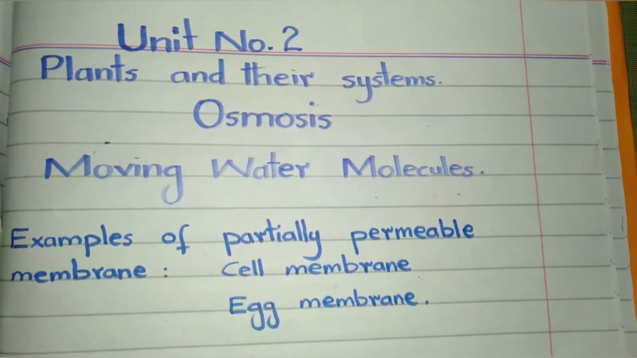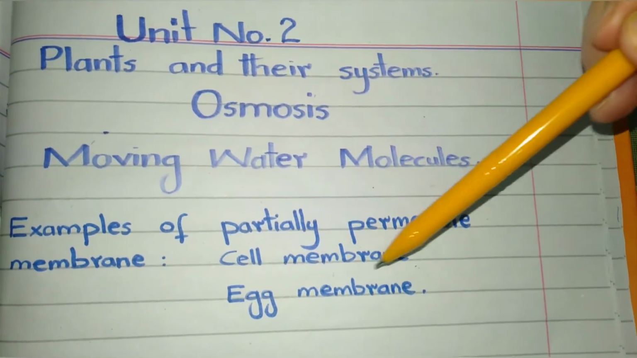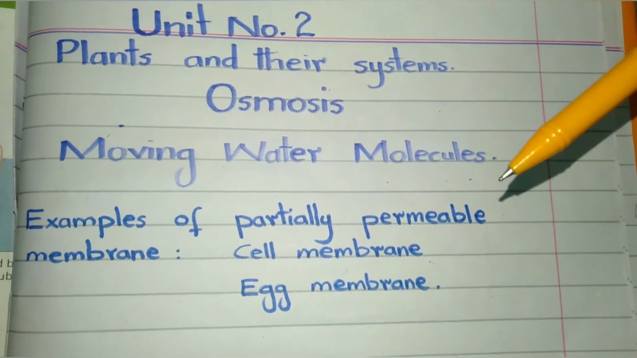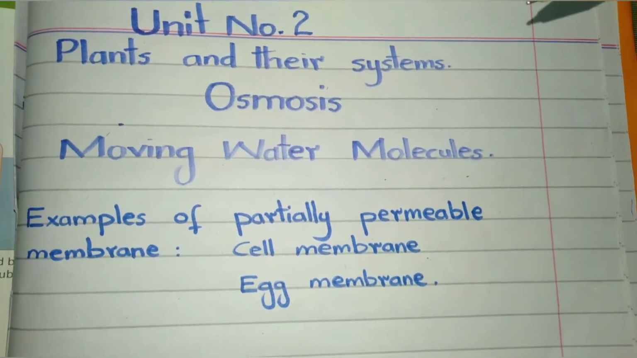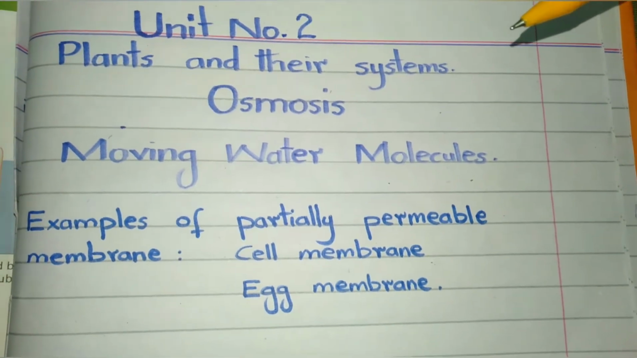The examples of partially permeable membranes are cell membrane and egg membrane. In the cell membrane of plant and animal cells, water enters and leaves the animal cell or plant cell by the process of osmosis.